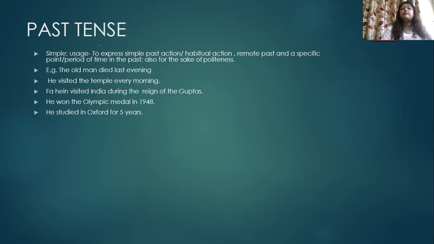He studied in Oxford for 5 years. Now this is an example of past action which has happened over a period of time. Studied in Oxford for 5 years, over a period of time.